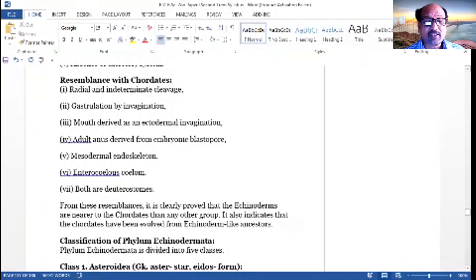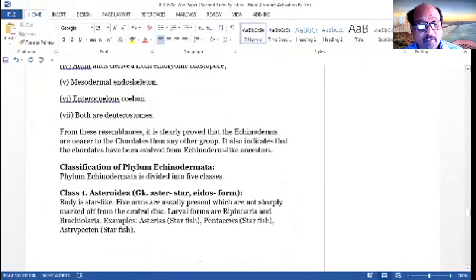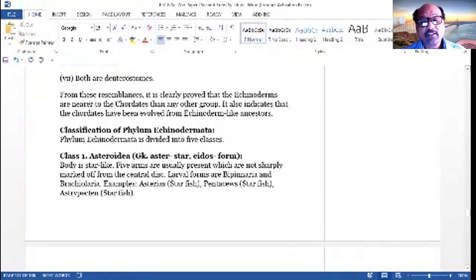So now the classification of phylum Echinodermata. The first class is the Asteroidea. It is a Greek word. Aster means stars, and eidos means forms. Star-shaped, generally known as the sea star, because they are found in the sea and are star-shaped animals. Generally known as the starfish. Actually, it is not a fish, but those organisms live in the water. They are termed fish, and they look like a star shape. So starfish is their local name.